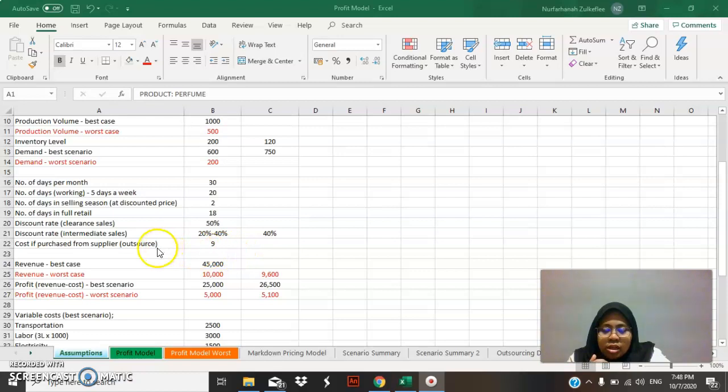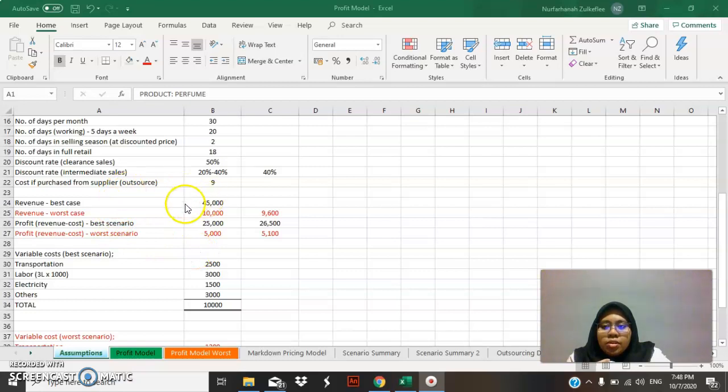If I purchase from the supplier, the cost of purchase is 9 ringgit. The revenue, I assume to be 45,000 ringgit for the best case, and for the worst case, it is lower than that. And I think 10,000 is enough.